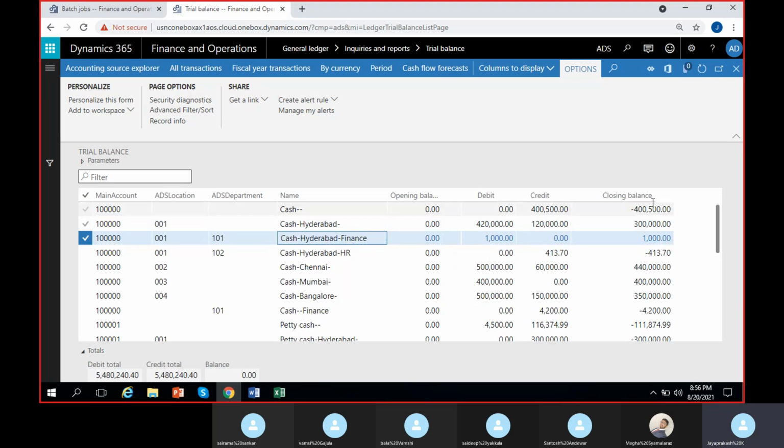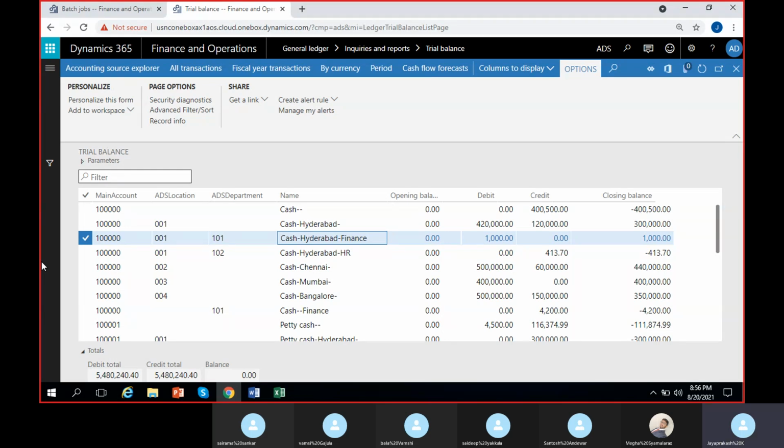So, okay, all these balances are individual, guys. There is no consolidated balance in this. So this is separate, and this is separate. Cash plus Hyderabad plus finance department, you have only 1000. Cash plus Hyderabad plus HR, you have minus 413. So in this way, suppose if I want only finance department related balances, how can I check? Only finance department for the combination of main accounts and dimensions as well.